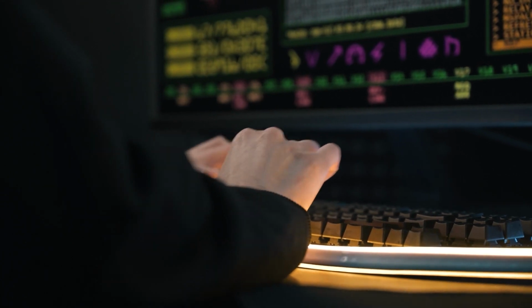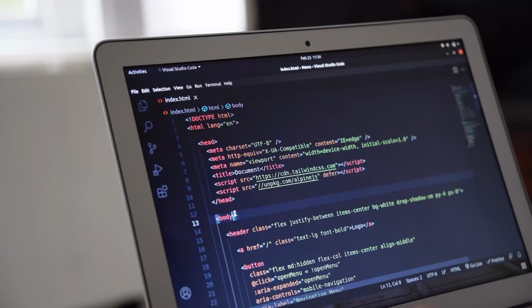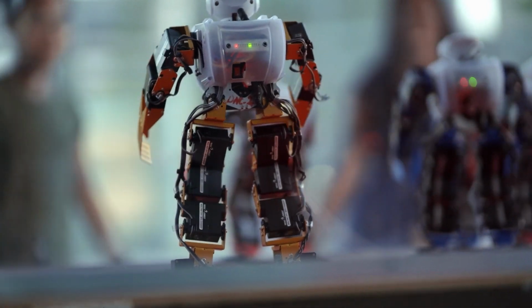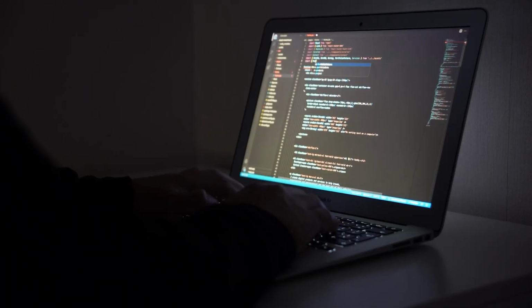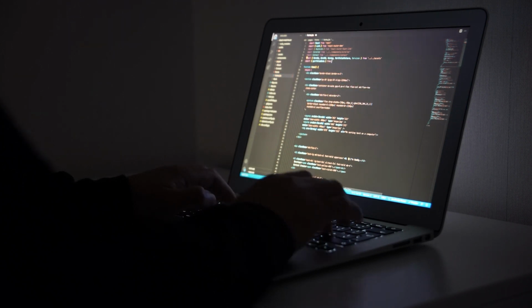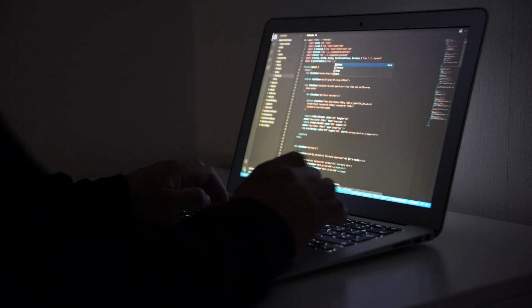Python's versatility and robust ecosystem make it an ideal choice for web development. With the guidance of ChatGPT, you'll discover how to harness the power of Python to create web applications that are both functional and visually stunning. Imagine being able to create intelligent machines that can learn and make predictions. With Python as your ally, this power is within your grasp. And who better to assist you on this journey than ChatGPT?